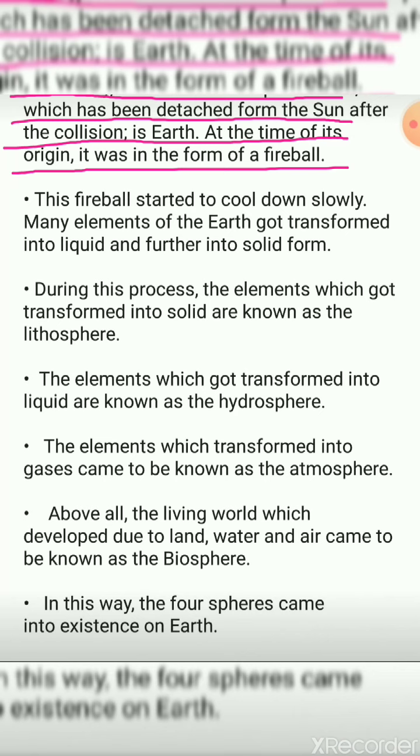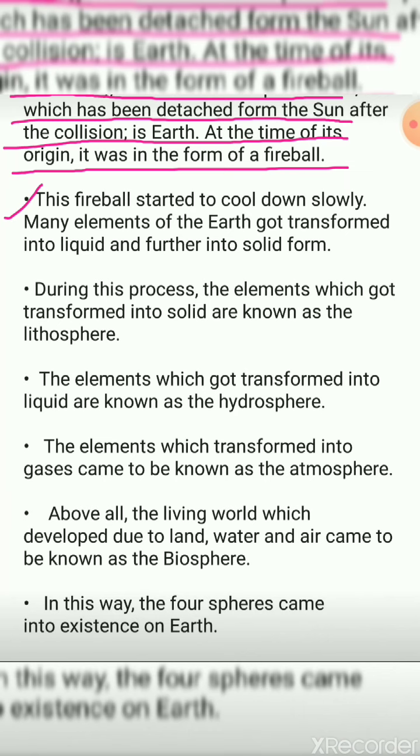Let me tell you that the sun has too much heat in it, right? And because of that heat, many processes are seen in the sun. Because of that, a collision was seen, and one part from that was detached, separated from it, and that is said to be the earth. At the time of its origin, it was in the form of a fireball. That means when it was at the start, it was a fireball. Who? That is the earth.